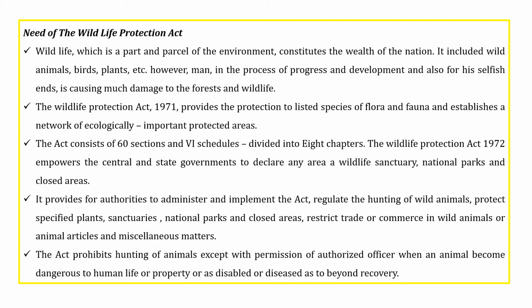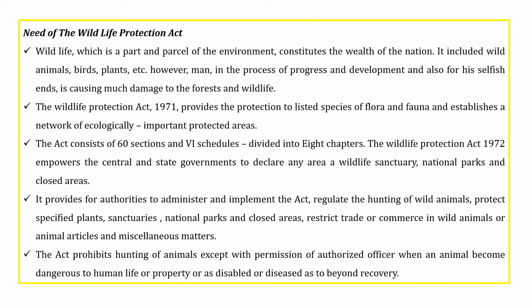This is done under the guidance of the central government as well as the state government, which have the right to declare any area of their own region or state as a wildlife sanctuary or a national park.